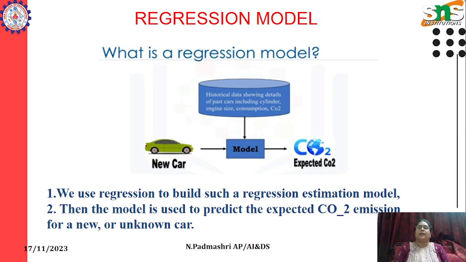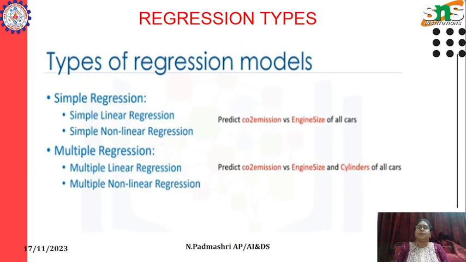We only have the number of cylinders, engine size and consumption, and yet to find the value of CO2. So how can we do this? With the historical data, the model has been trained, and for a new car we are going to evaluate the value of CO2 emission.